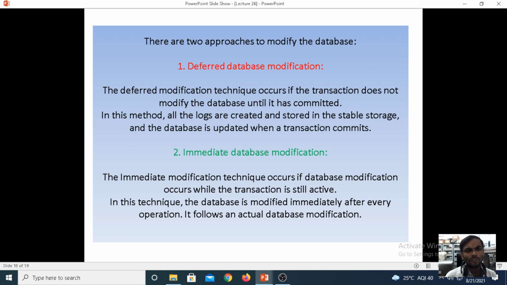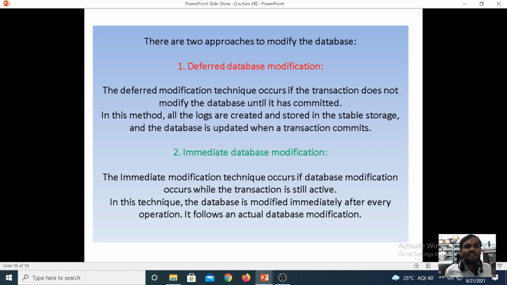There are two approaches to modify the database. If you want to update the data under transactions in the database, then different modification techniques occur: deferred database modification and immediate database modification. The deferred modification technique occurs if the transaction does not modify the database until it has committed.